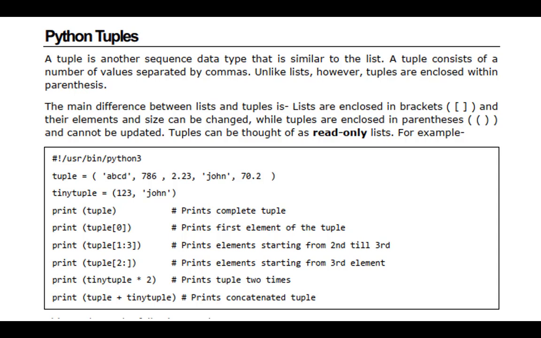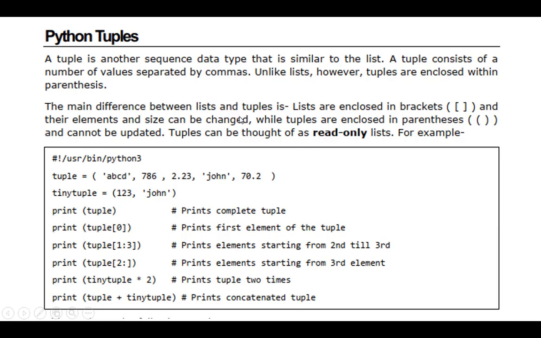Like a list, the elements in the tuple are also separated by commas. Unlike lists, however, tuples are enclosed within parentheses. So here if you observe, for list we are using square brackets, but in the case of tuple we are using normal parentheses. That is the only difference.